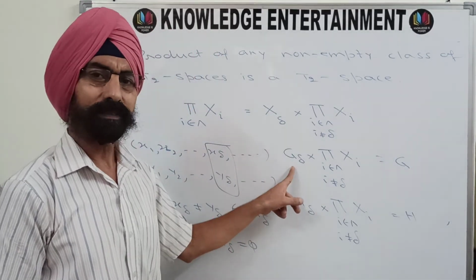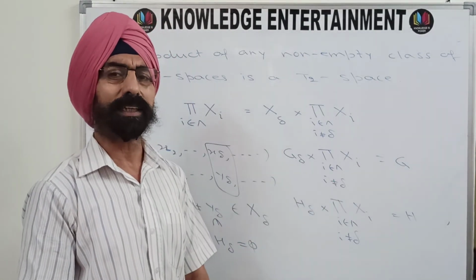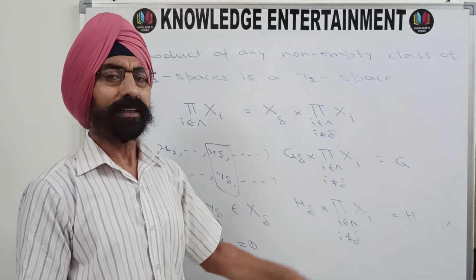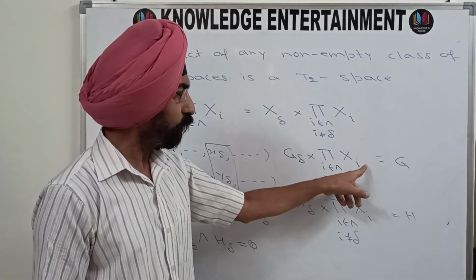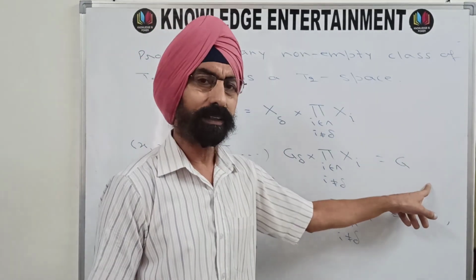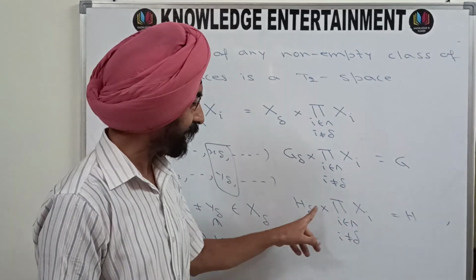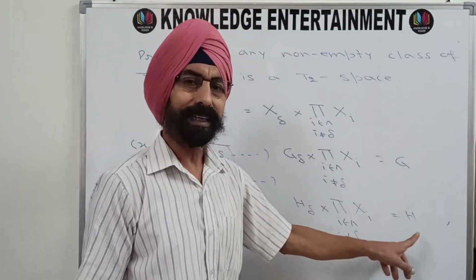This is an open set. Each of these Xi's, X1, X2, X3, leave X delta, all others, they are all open sets because the space itself is always open. So all these are open and the product of open sets is open, so G is open. Similarly, H delta is open and each Xi is open, so H delta product with the product of Xi is also open, H is open. So G is open, H is open.